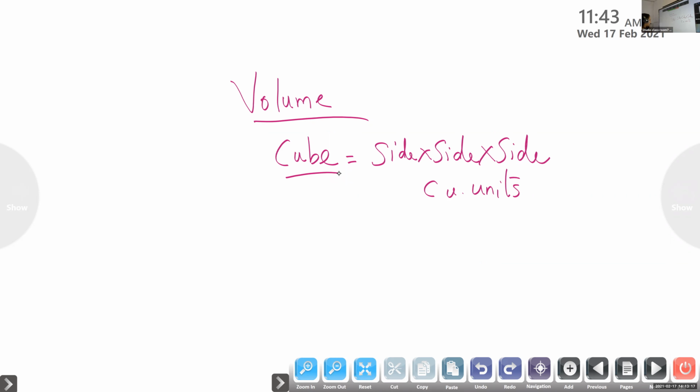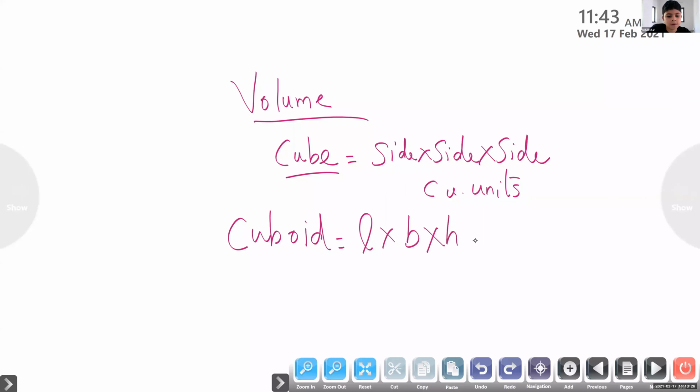Next we learn the volume of a cuboid. What is the formula? L into B into H: length into breadth into height. The unit is cubic units.